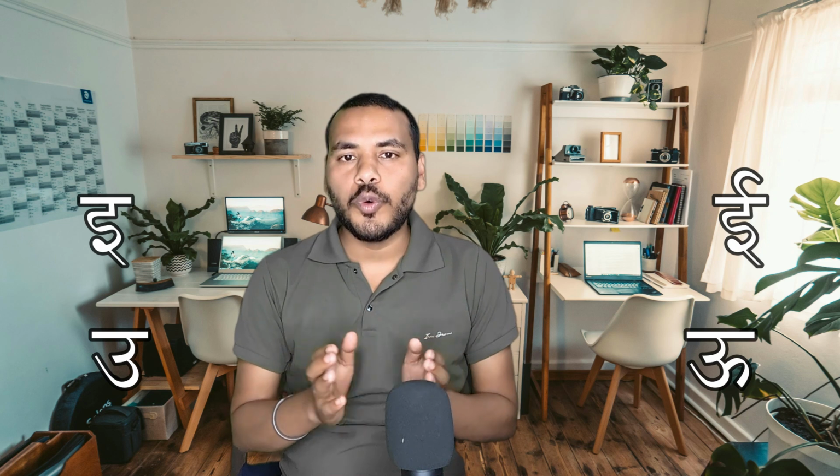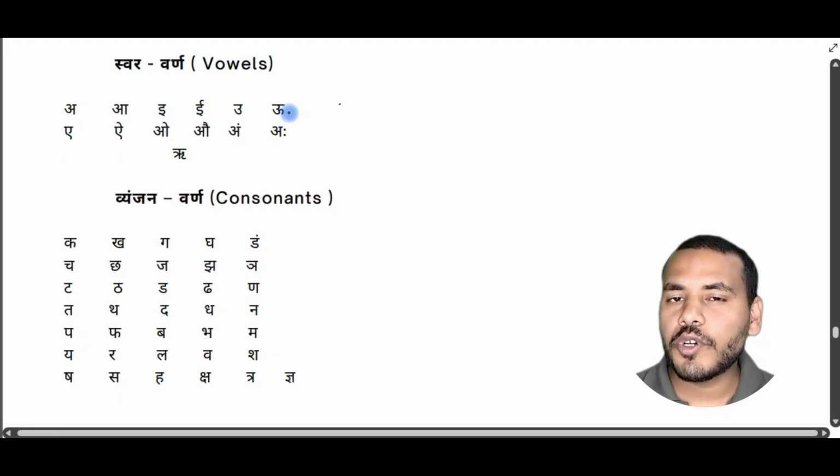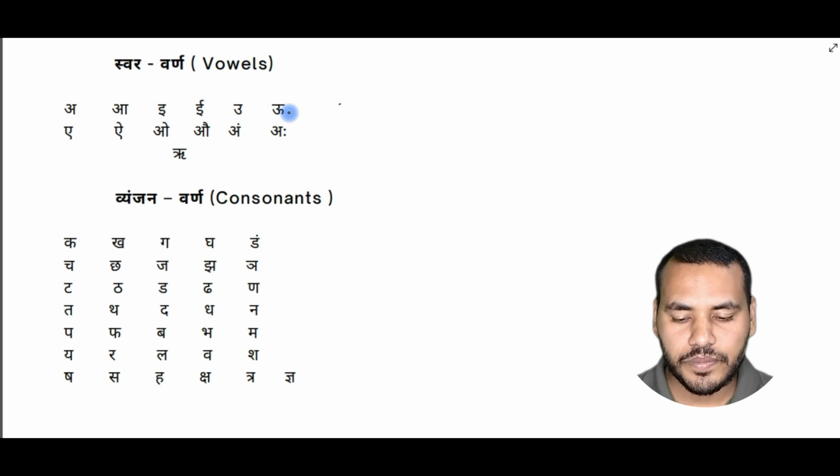oo, oo. Do not worry, the sounds are 99% the same. The only difference is that the first one is a soft tone and the second one is a hard tone, right? But as of now, if you want to use both e, you can use it, and oo, you can use it. Right now I'm going to help you with how to write them.